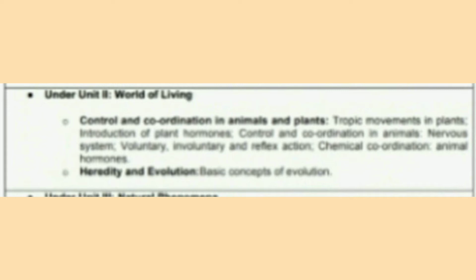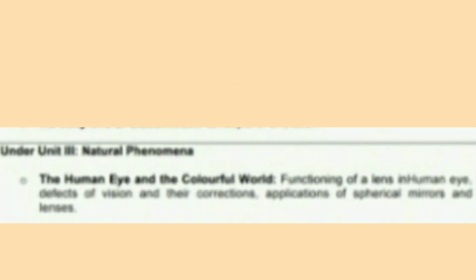Next comes unit 3, natural phenomenon. You can see the human eye and the colorful world. In this part, the functioning of lens in the human eye, the defects of vision and their corrections, applications of spherical mirrors and lenses, this part is deleted from the natural phenomenon unit.